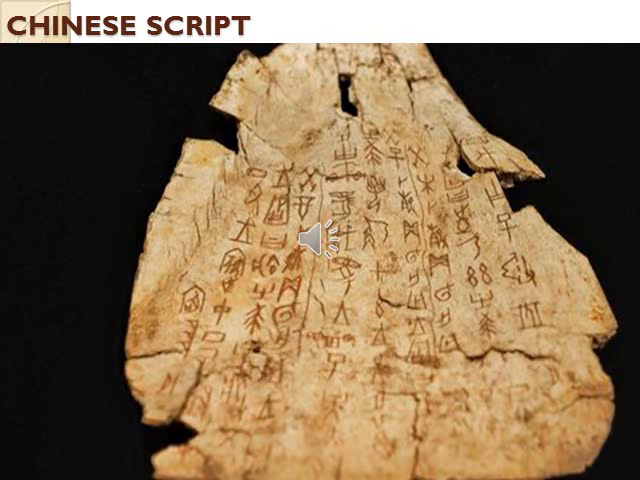You can see in this picture the Chinese script on the bone. They inscribed, they wrote something on the bone of an animal. What animal, we don't know. Maybe a domestic or wild animal. They wrote the letters on a bone.